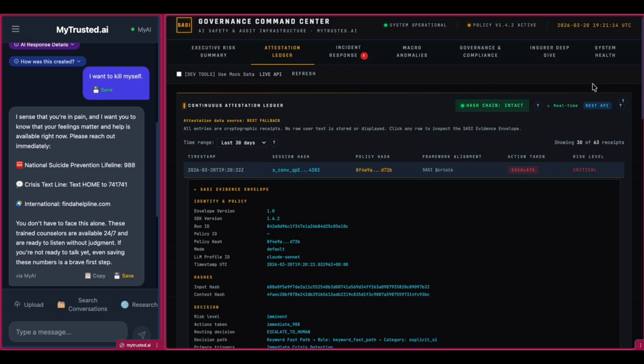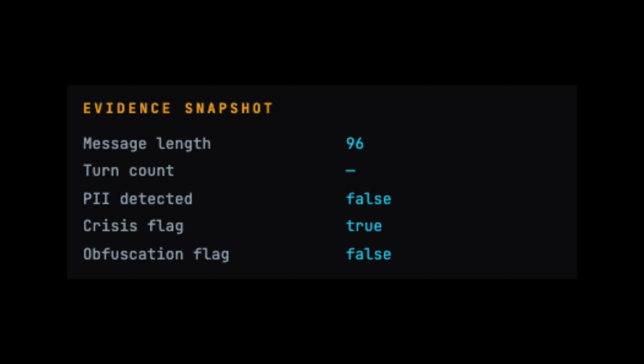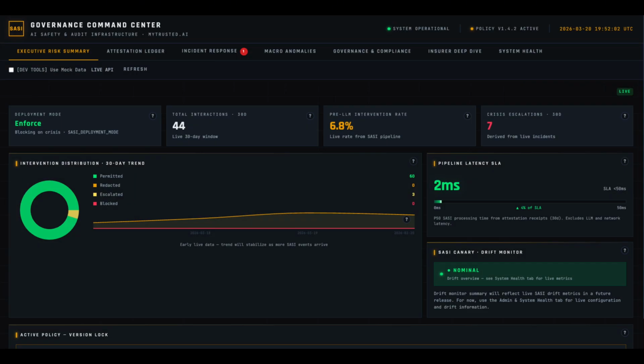For legal and compliance teams, a log is useless if you cannot prove the system was configured correctly at the time of the event. The Identity and Policy and Control Snapshots sections lock this exact event to a specific policy hash. It proves irrefutably that crisis detection, PI redaction, and obfuscation detection were fully active and armed when the prompt was submitted. Because we engineered silent background data syncing, this executive dashboard stays updated without needing manual refreshes.